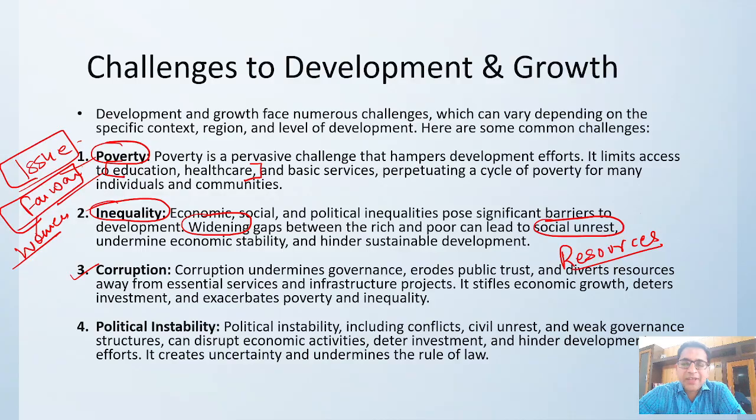So they do not get essential services on time, and corruption keeps investors at bay. Investors look at the country's governance model. They look at the corruption perception index of the country, and if it is very bad, it hinders economic growth, deters investment, and obviously leads to poverty and inequality.